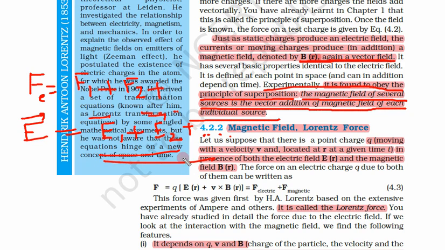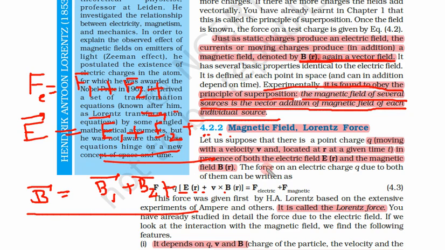So we have to remember the direction as well. So similarly, the magnetic field is a vector sum, B1 plus B2 and so on. So this is also a vector sum and obeys the principle of superposition.